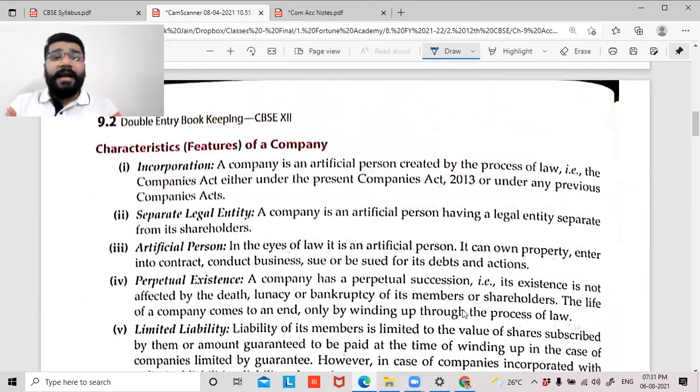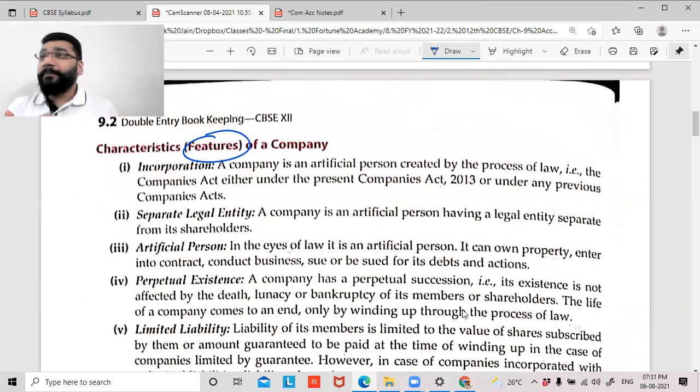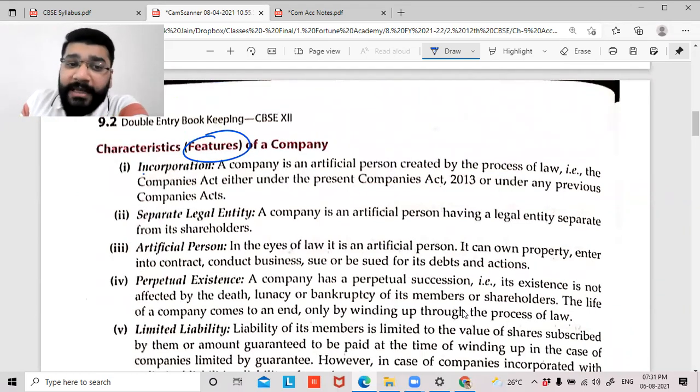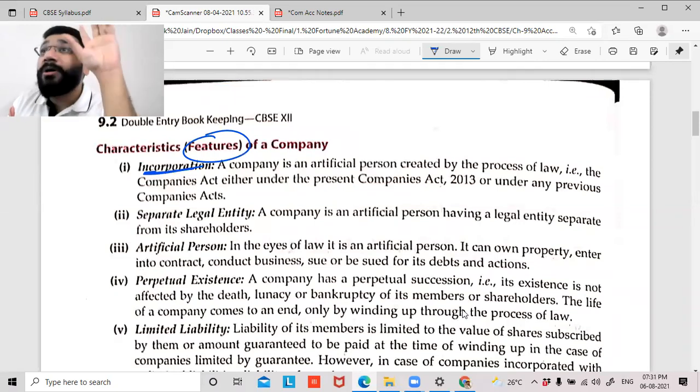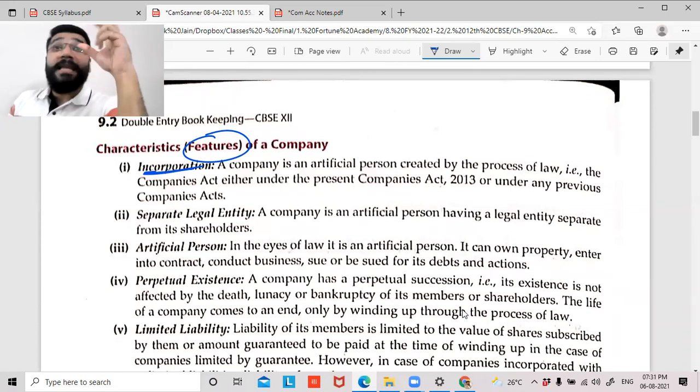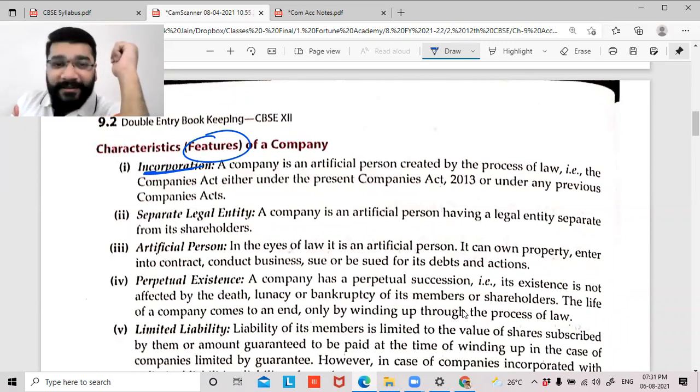So guys, now let's understand what are the various features of a company. The first point is incorporation. Incorporation means registration. I told you, company is more sort of fancy. They don't use the common language. Everywhere else, the word that is used is registered. Here, the word is incorporate. They want to sound fancy, right? A company is an artificial person created by the process of law. That is, the Companies Act, either under the present Act 2013 or under any previous Companies Act.